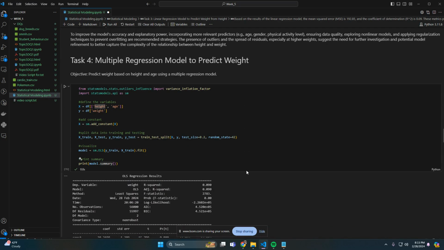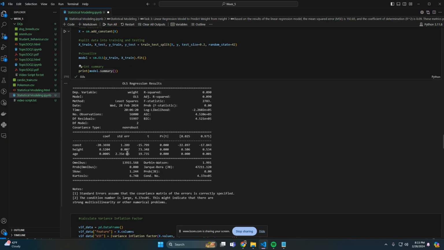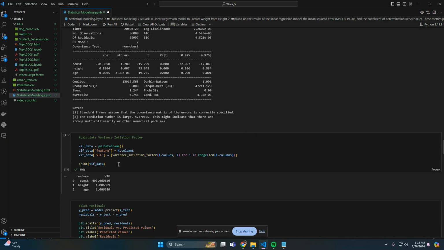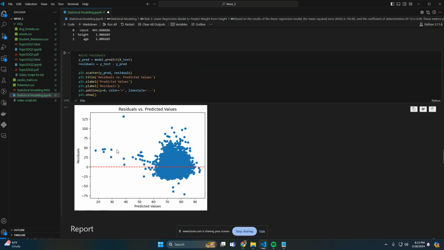Then number 4, the objective was to predict weight based on height using a multiple regression model. I found this OLS regression results summary. I don't know if I've ever used it before, but I love it. It's amazing. Carrying on, here we have our VIF and our residuals.